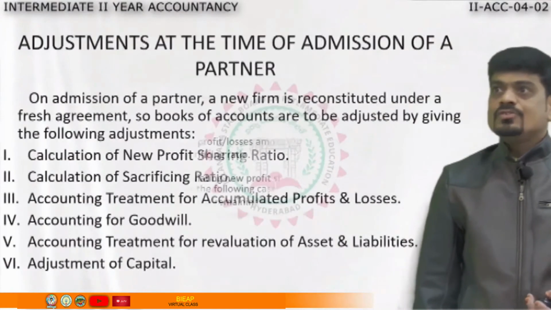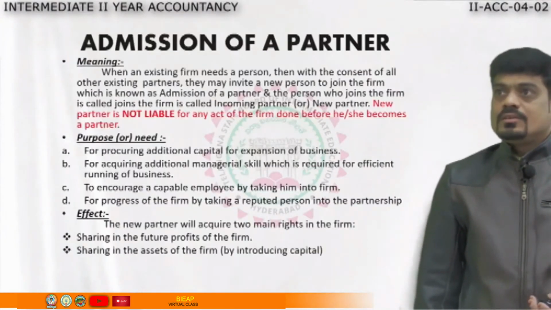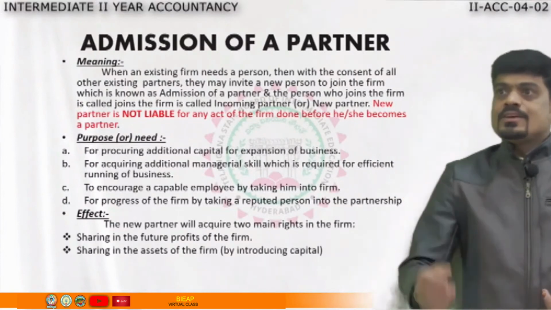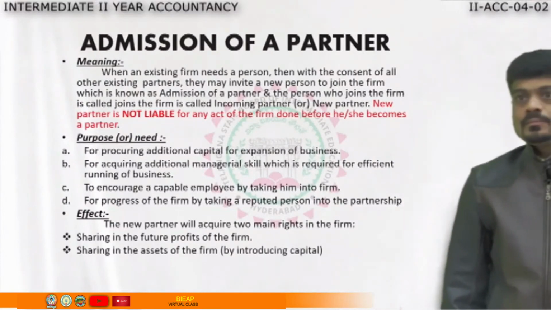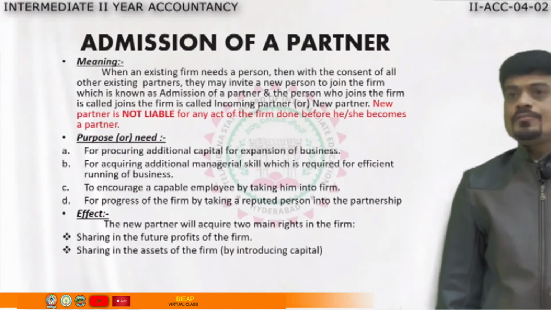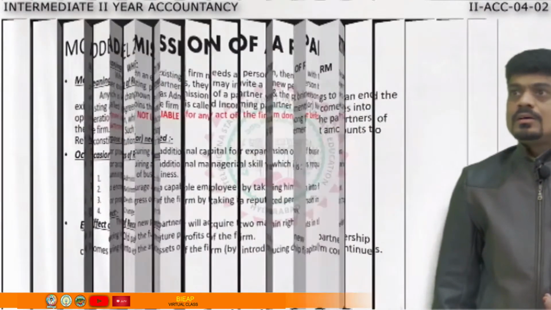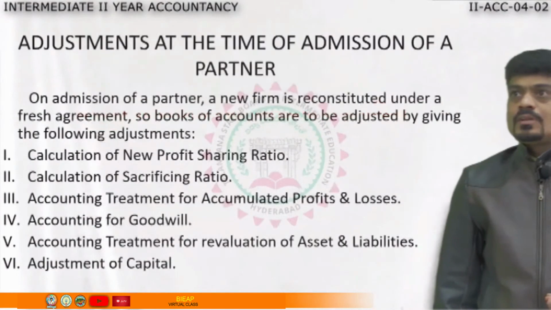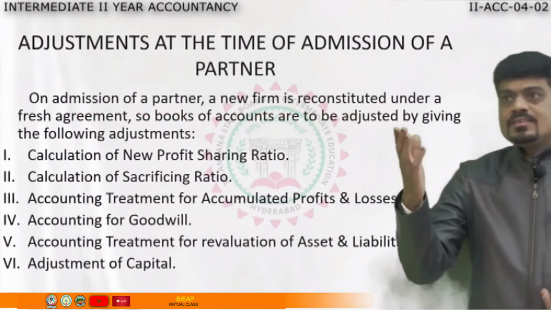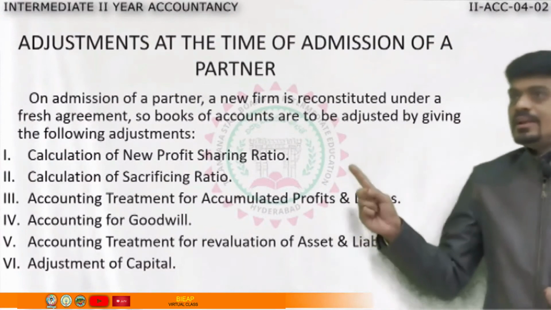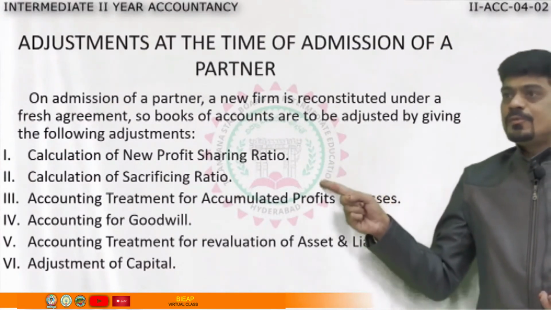So just have a glance over the important points like what is admission of a partner. Nothing but the joining of a new partner is called admission. Then what we are going to do are the adjustments. These are the adjustments, and in this session I completed 2 adjustments for you.